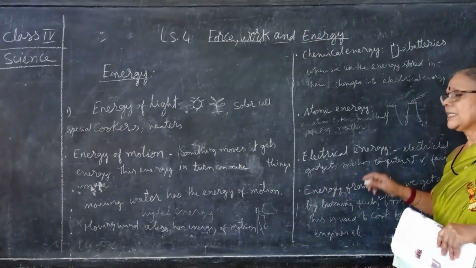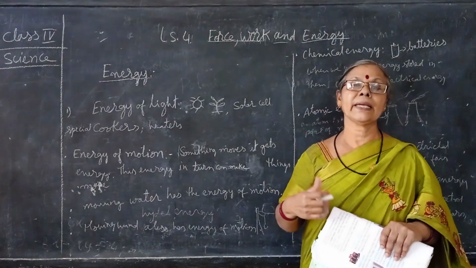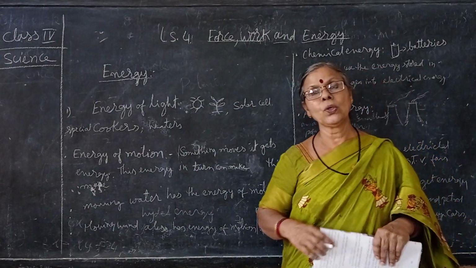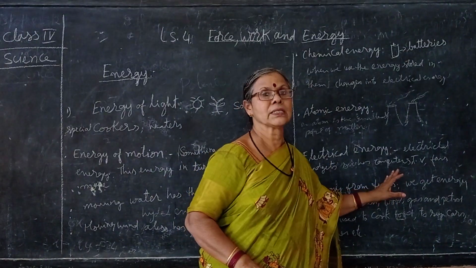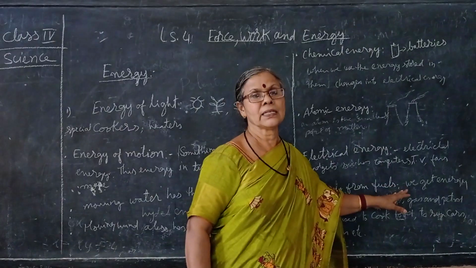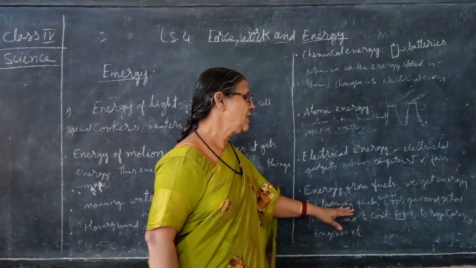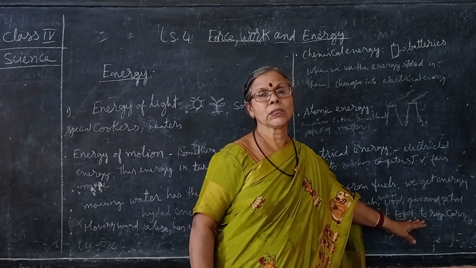Electrical energy means when we are switching on the lights, fans, air conditioners, air coolers, computers, systems, televisions and everything, it runs on electrical energy. Energy from fuels: coal, gas, wood.